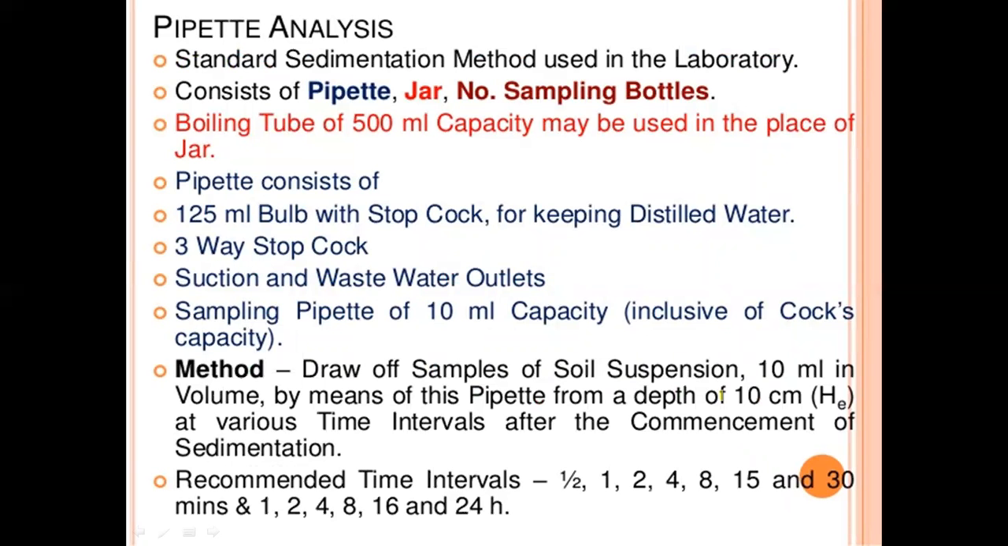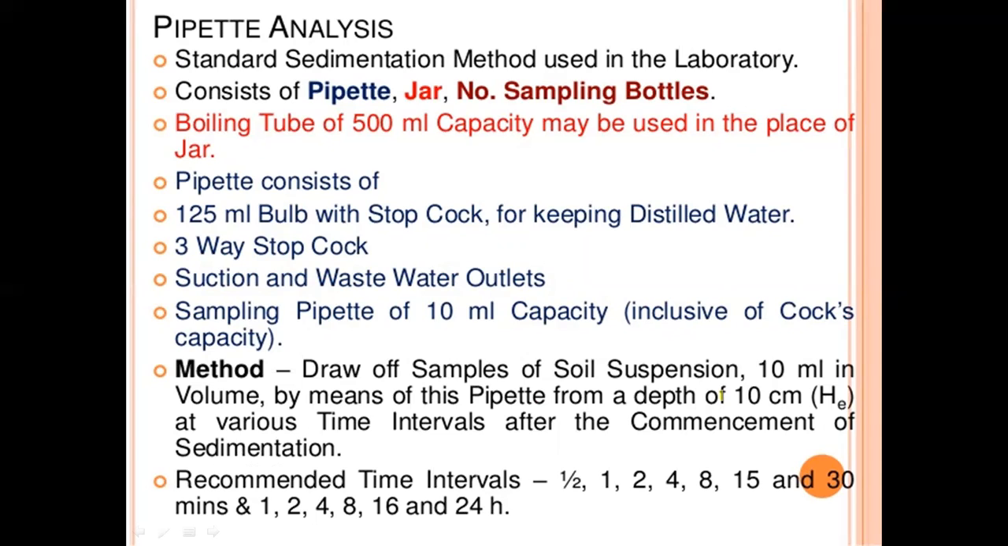So the first method is the pipette analysis. In this sedimentation analysis, there are two analyses: one is the pipette analysis, another one is the hydrometer analysis. So first we go to the pipette analysis. The standard sedimentation method is used in the laboratory. It consists of a pipette, jar, and a number of sampling bottles; a boiling tube of 500 ml capacity may be used in place of the jar.